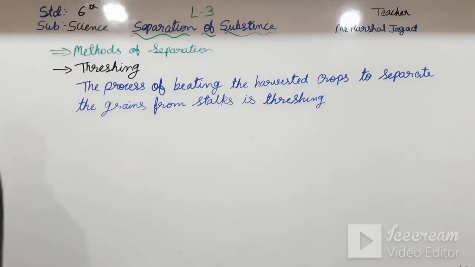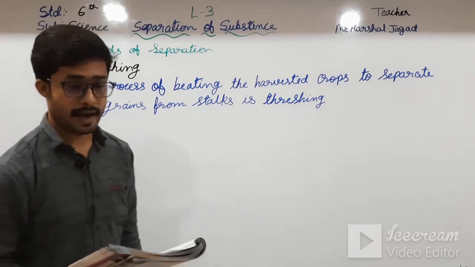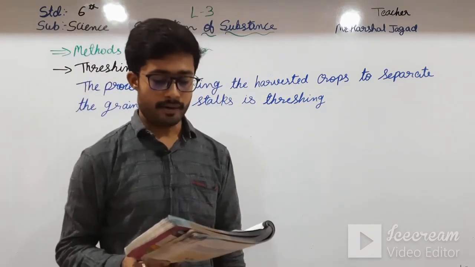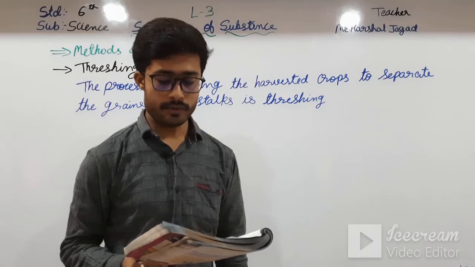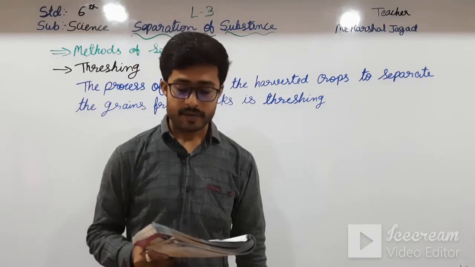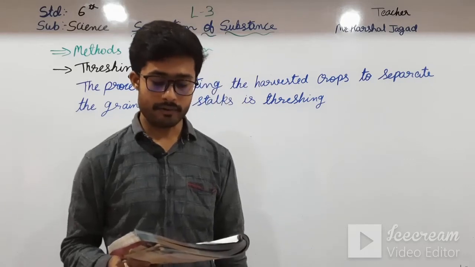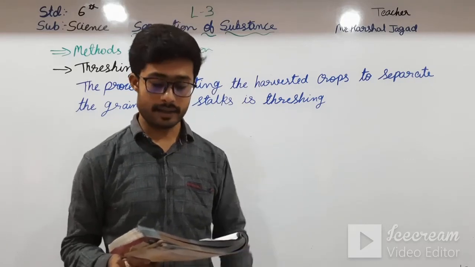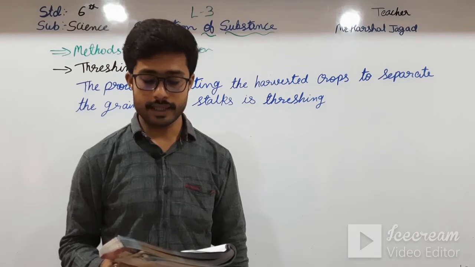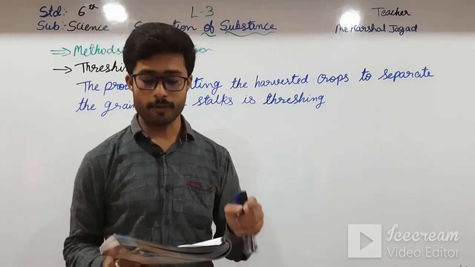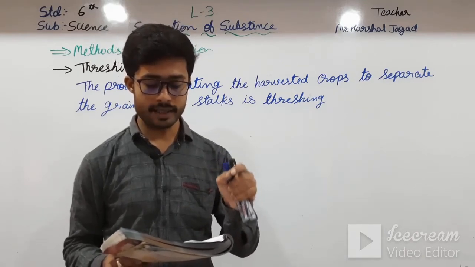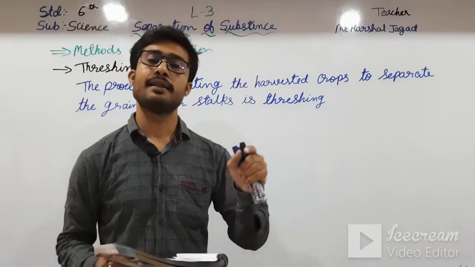Now reading about it, we eat rice and wheat. However, how are these produced and processed? When wheat and rice crops mature, they are harvested, which means they are cut. After harvesting, the grains have to be separated from the stalks, the dried stems. This is done by threshing.